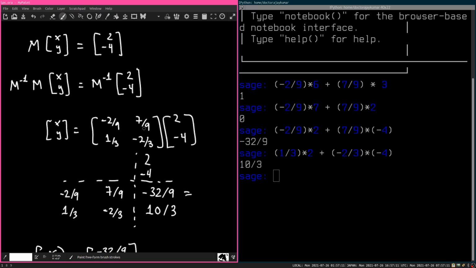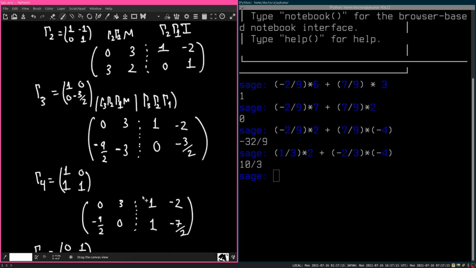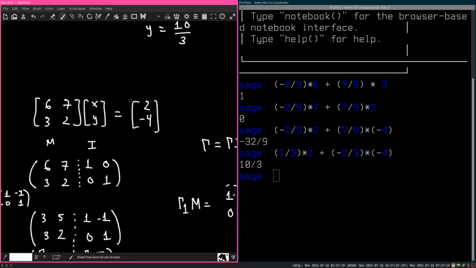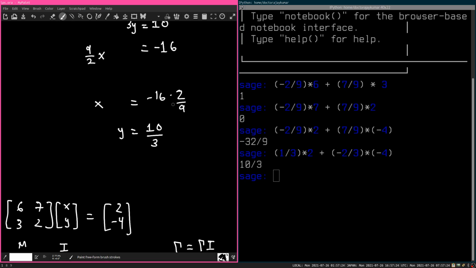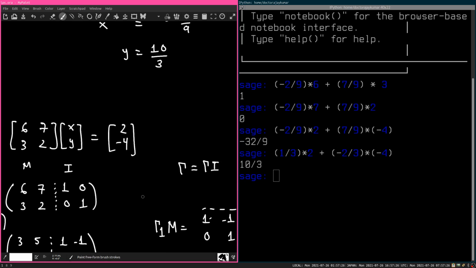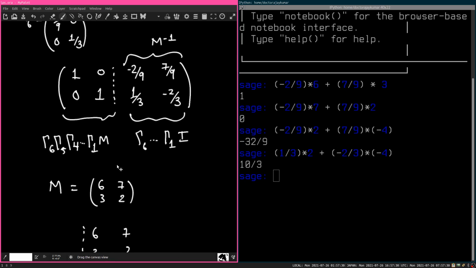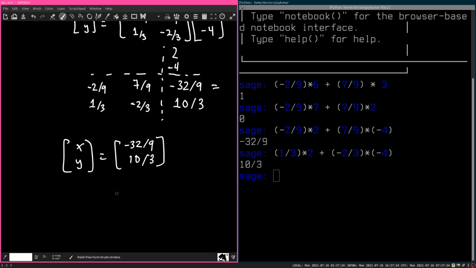Let's just double check. Is that what we got before? Yeah, so minus 32/9 and 10/3. That is correct. So we got the correct answer.